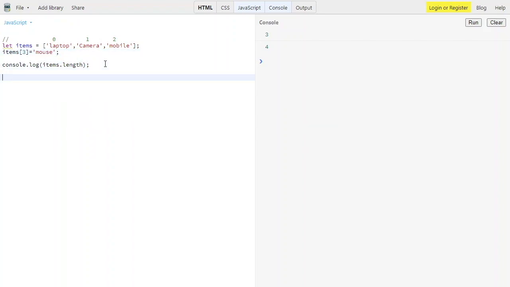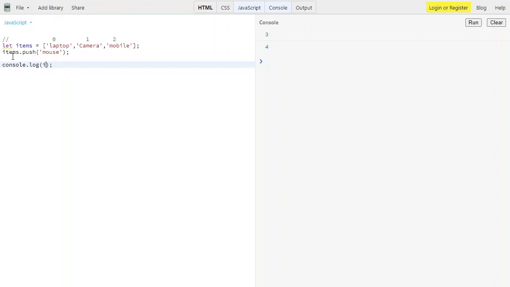We have a push method over here. A push method is something which is used for pushing a particular element into the array. So we can use it in this way. We have items.push, or we can assign one variable over here, which is mouse, and then I'm using console.log over here.